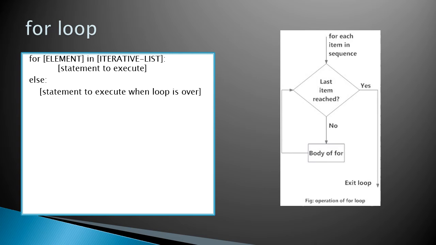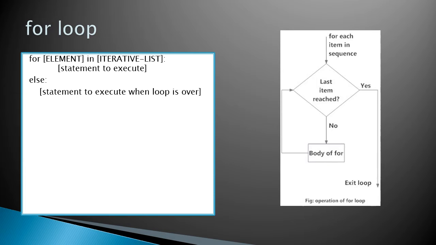For the iterative list, we can use any sequence object like list, dictionary, or tuple. We take one element from that object and it is assigned to the variable element. Afterwards the loop is executed. When there is no element left in the iterative list, the loop is terminated, and if there is an else statement, it will be executed.